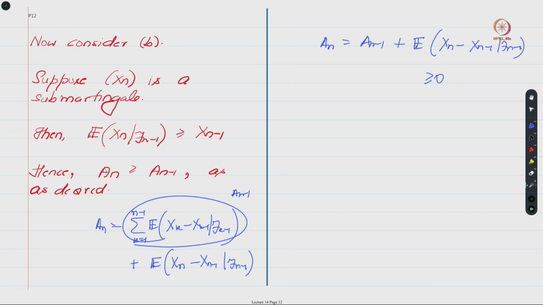I have shown the proof in one direction, but statement B says that if this holds then this holds, and vice versa as well, and the argument actually proceeds similarly. If An is greater than or equal to An minus 1, then this conditional expectation should be greater than or equal to 0. On the other hand, if this is greater than or equal to 0 on account of xn being a submartingale, then An should be greater than or equal to An minus 1.